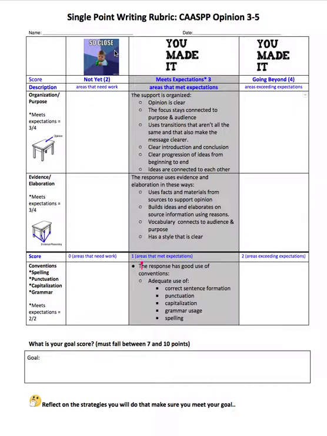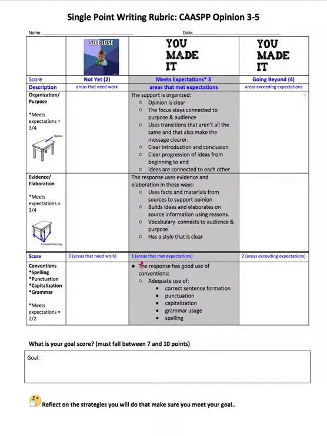It's focused specifically on when you have to write a paragraph or an essay around your opinion. So if you notice that it says the word opinion up here, single point writing rubric CASP opinion 3 to 5. If you look across the top here, you have the place to put your name and date. You also have these little icons here. This column lets you know that these are areas that if you get feedback, these are areas that you could revise to get a better score or to do better in your writing.